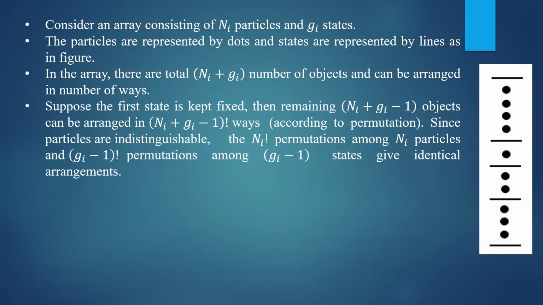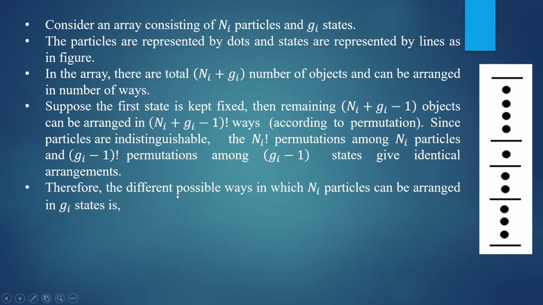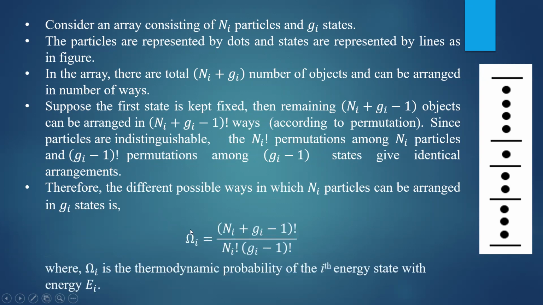So you get the final thermodynamic probability in which Ni particles can be arranged in Gi states, given by omega i equals Ni plus Gi minus 1 factorial, the total number of ways in which these symbols are arranged, divided by the exclusions of identical arrangements, that is Ni factorial into Gi minus 1 factorial. This ratio gives you the total number of ways in which these states and particles are distributed.